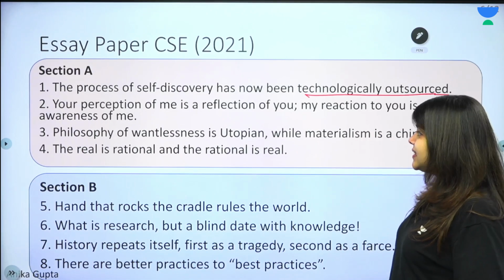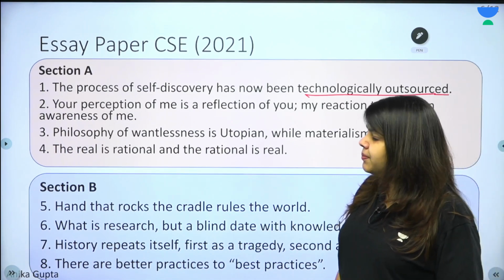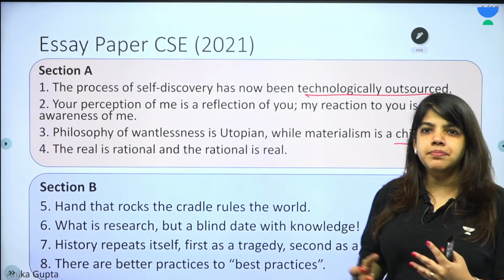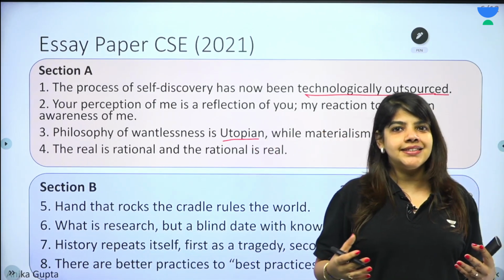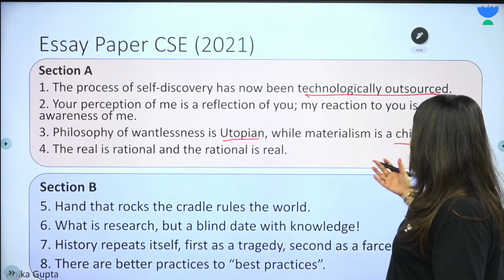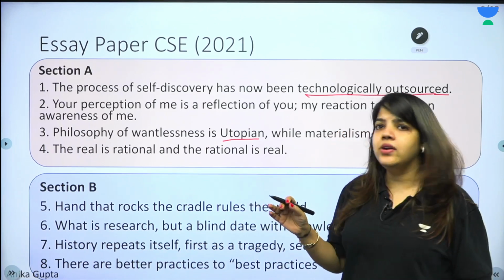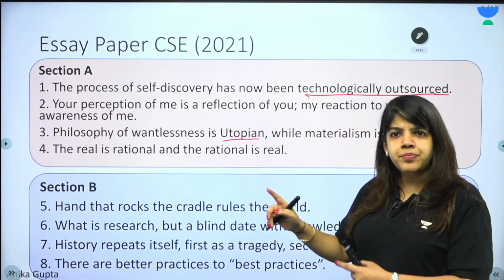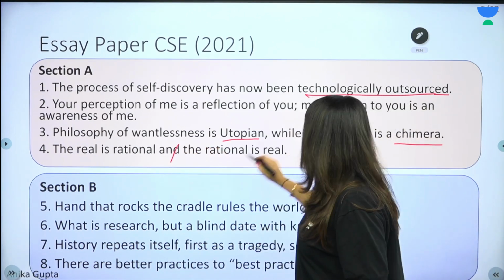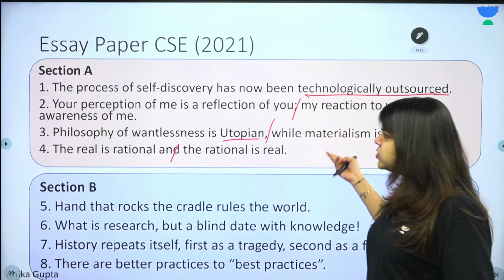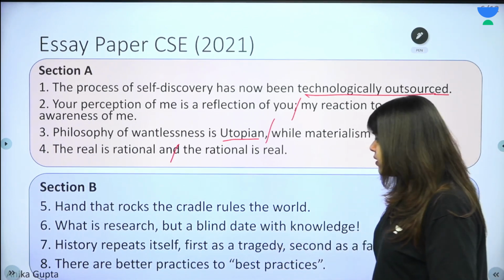Philosophy of wantlessness is utopian, while materialism is a chimera. In this topic, most aspirants struggled with the meaning of the words utopian and chimera. The real is rational and the rational is real. What do we notice? Have you noticed that every quotation, every topic has been divided into two? There is always a dividing line in almost all topics. Section B, the hand that rocks the cradle rules the world.